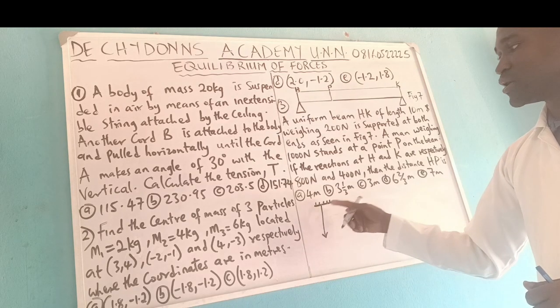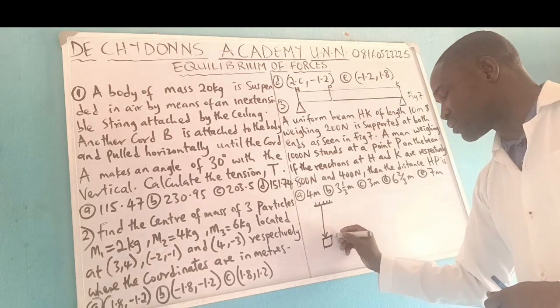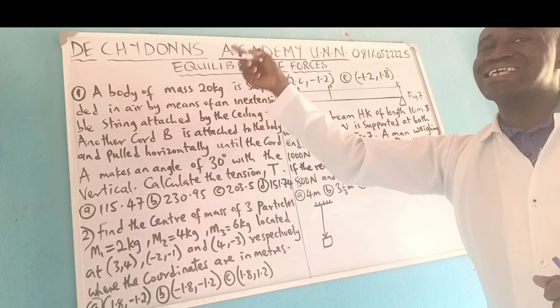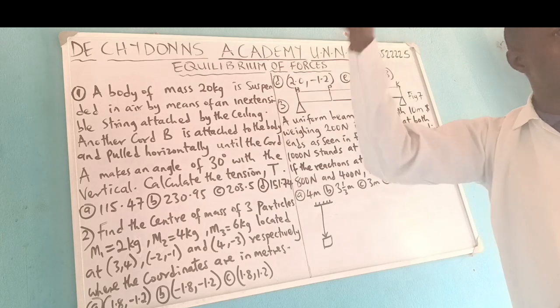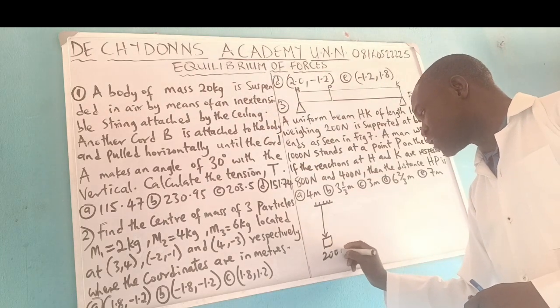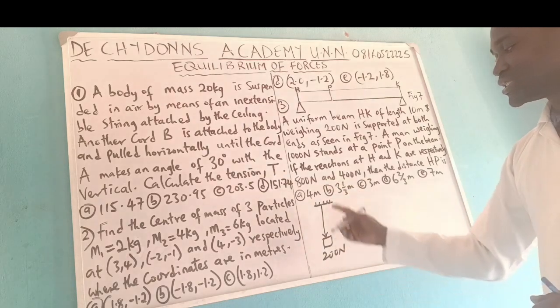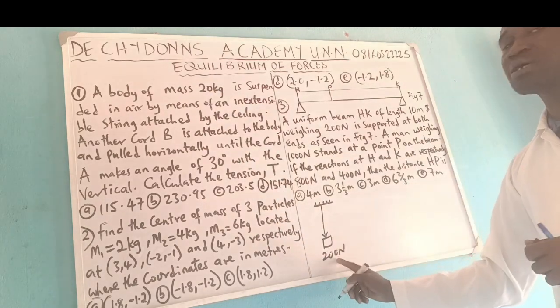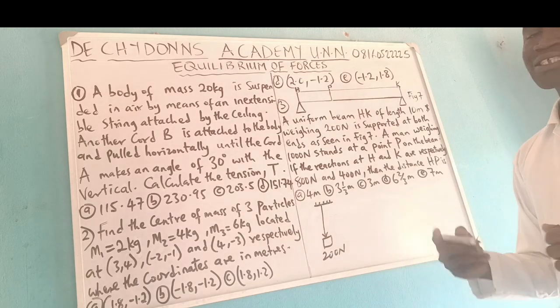We say the body is 20 kilogram. So to Newton, 20 times acceleration due to gravity, which is taken as 10. 20 times 10 is 200 Newton. That is the weight of the body. This is the mass of the body, and 200 Newton becomes the weight because we use acceleration due to gravity as 10.